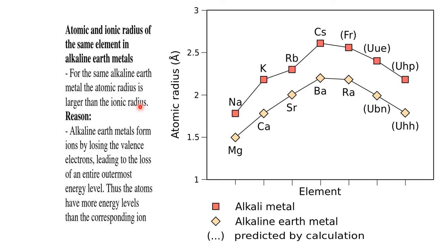But what is this graphical representation? It shows atomic size compared to the alkali metals. Alkali metals are the largest, they are on the higher side, whereas alkaline earth metals are on the lower side. Because if you move from left to right, it is because of the nuclear charge, we find a slight decrease in size. That's why the graph is on the lower side of the atom between the x and y axes. Okay, right.